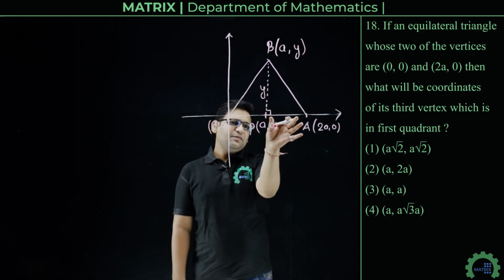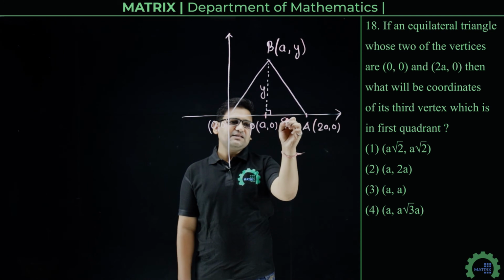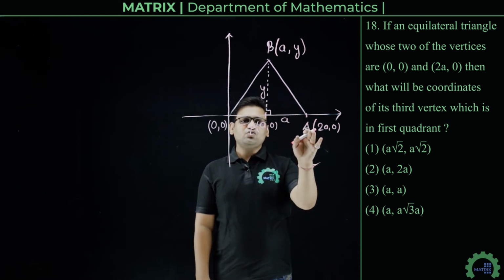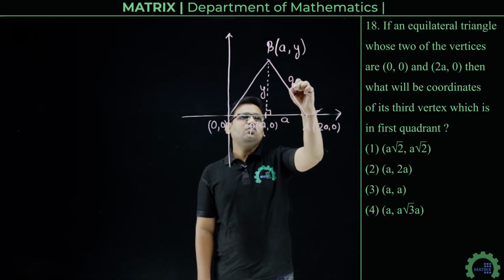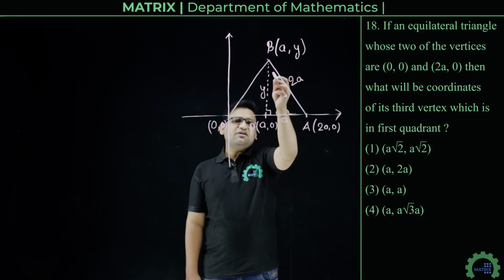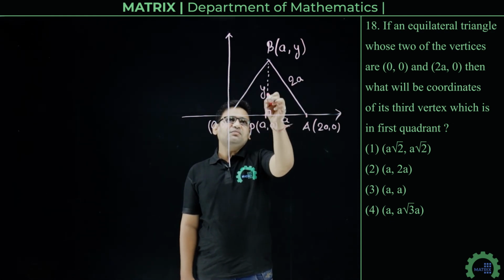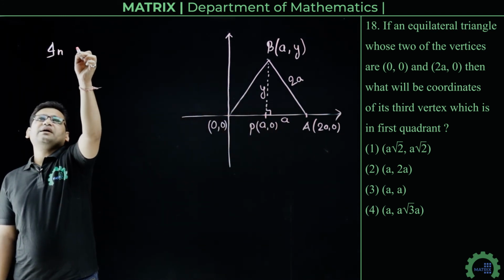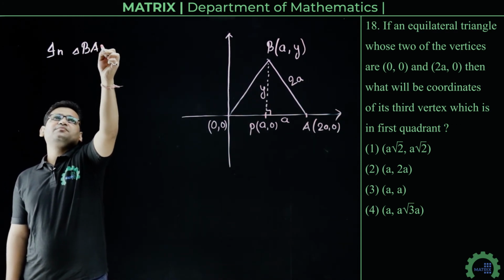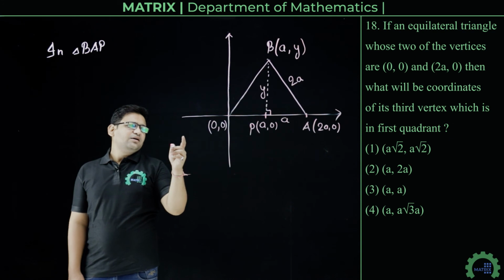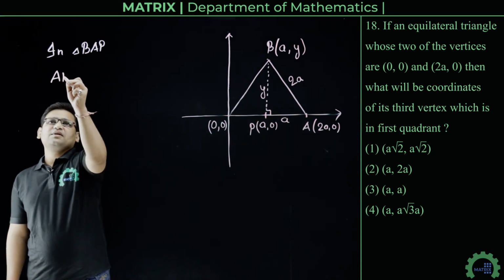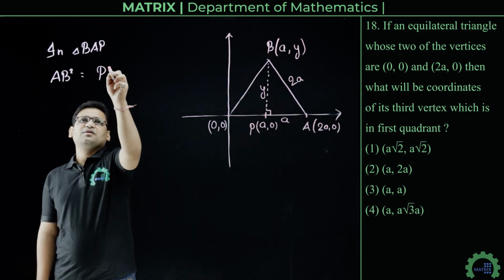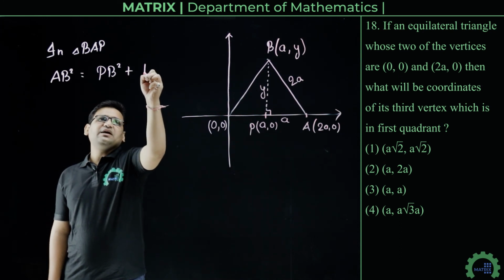And this AP will be 2a minus a, that is a, and the side length of the equilateral triangle is OA, that is 2a. So the length AB will also be 2a. Now we can apply the Pythagoras theorem in triangle BAP. So in triangle BAP, we can write AB square will be equal to BP square plus AP square.